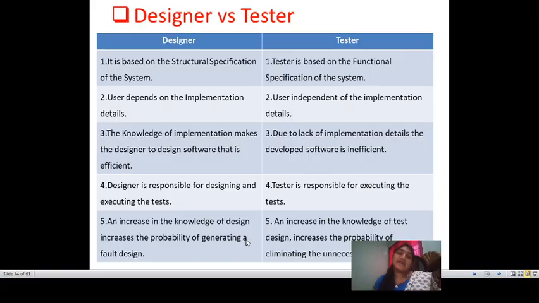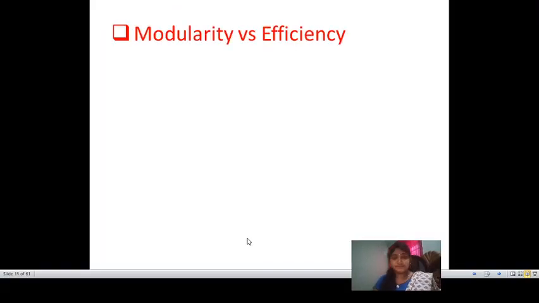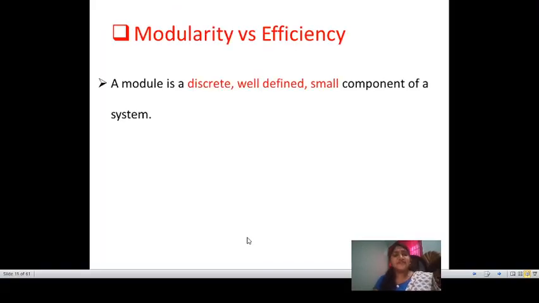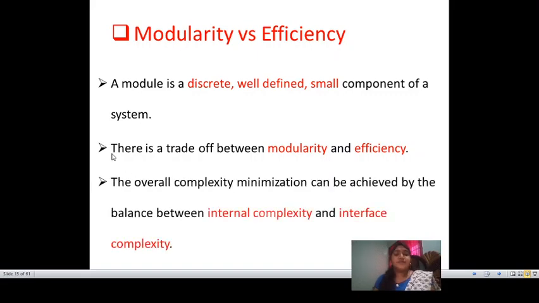Next, coming to the next dichotomy, modularity versus efficiency. There are no differences, it just has two ways to define. A module is a discrete, small, well-defined component of a system. There is a trade-off between modularity and efficiency.